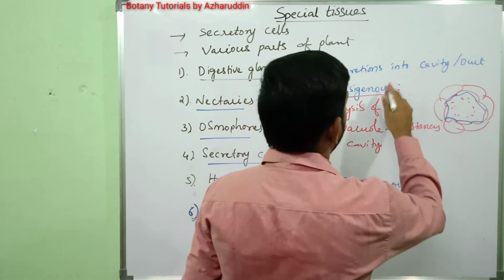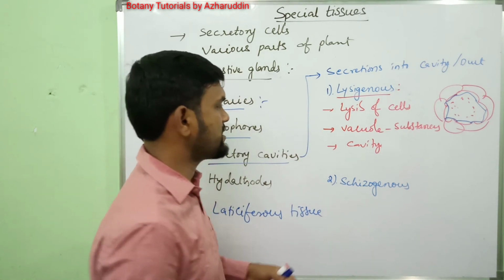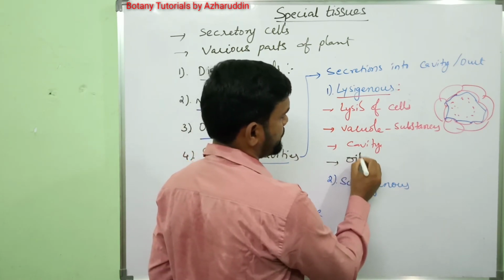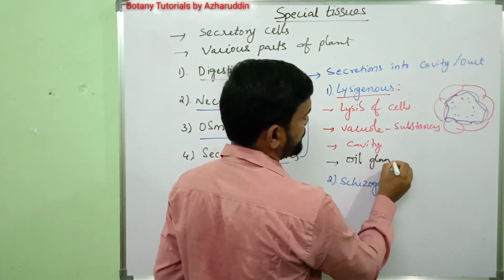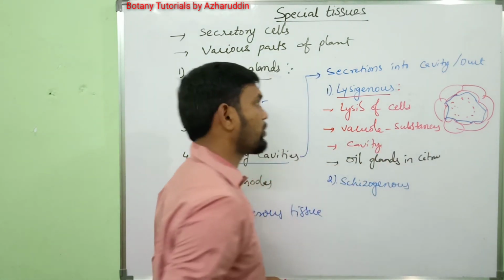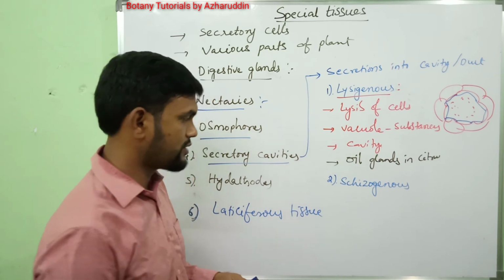Such cavities are called lysigenous cavities. An example of a lysigenous cavity is the oil glands in citrus.